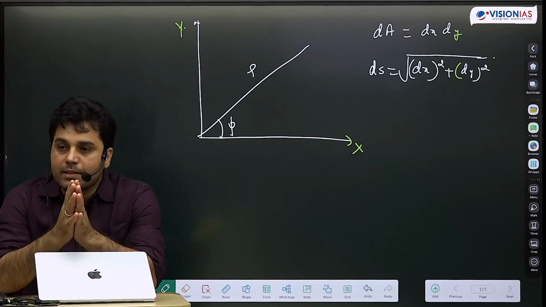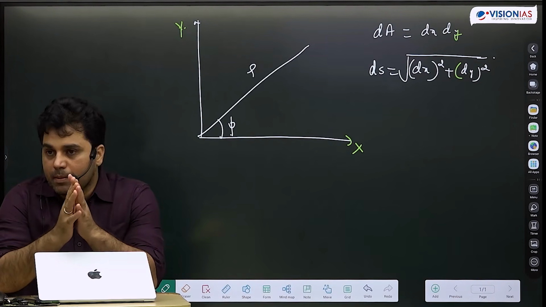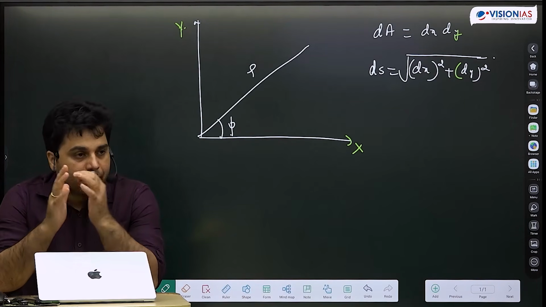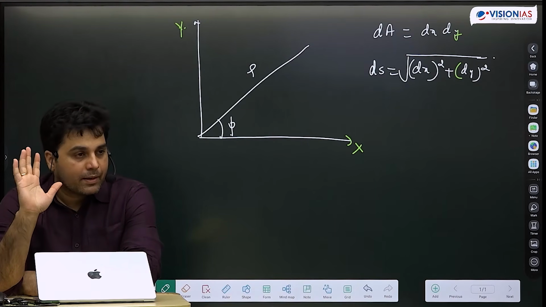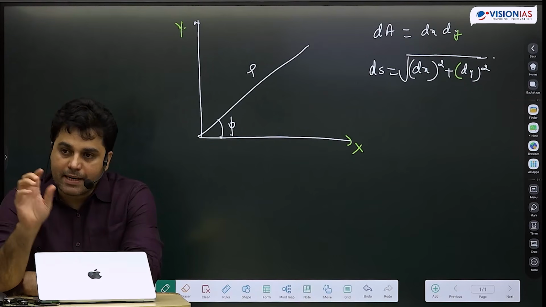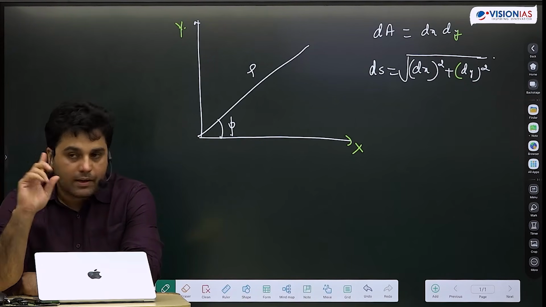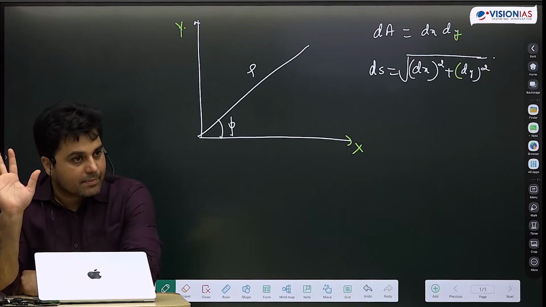Dimensional analysis is such a powerful tool and it can help you in such complicated problems that you will always be amazed. As a student of physics, you just have to keep in mind that whatever equations you are writing, the left hand side and right hand side should have the same dimension. Always keep this in mind, right? Left hand side, right hand side same dimension होना चाहिए.